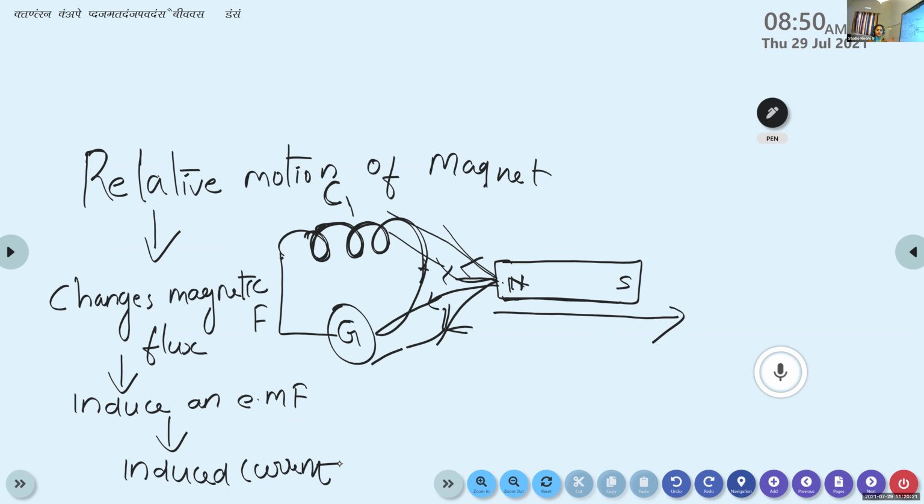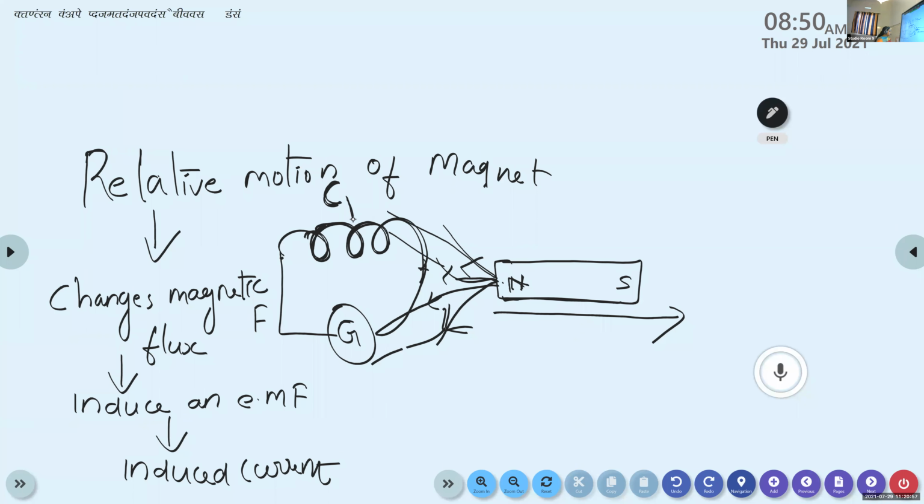So it is a step-by-step procedure. If we are moving the magnet, what happens? The maximum number of magnetic field lines is passing through our coil. Whenever the maximum number of field lines pass through the coil, the magnetic flux automatically increases to a maximum value. Okay, so when the magnetic flux associated with the coil changes, it produces an EMF in the coil. That produced EMF is known as induced EMF.